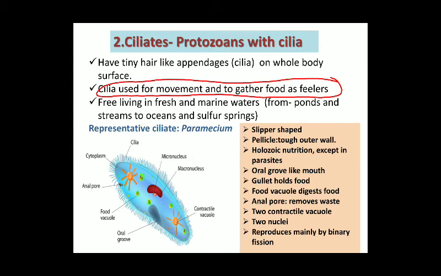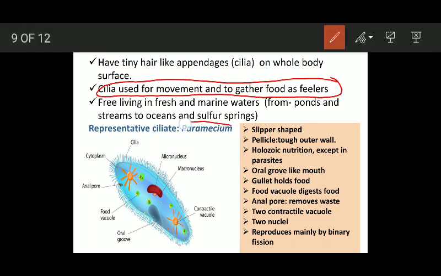That means the ciliates can be found in both fresh waters as well as marine waters. Now the representative example of ciliates is paramecium. This is the structure of paramecium. Okay, now some details of paramecium. Paramecium is simply slipper shaped.